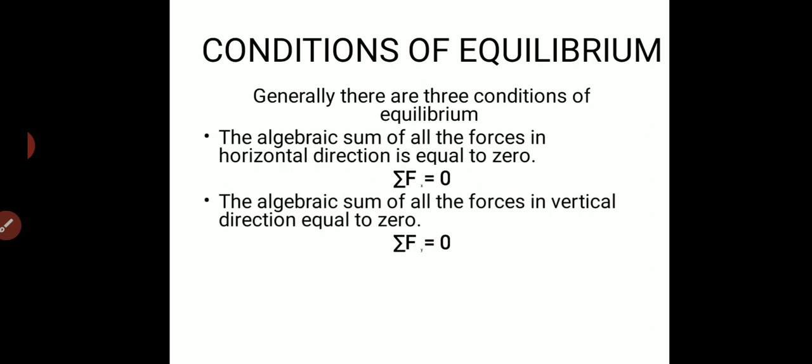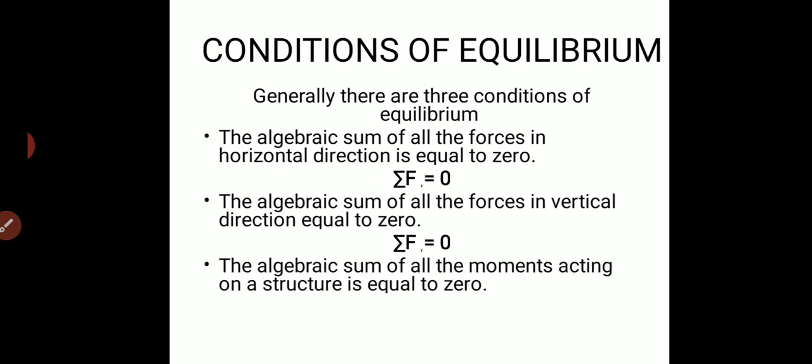The last condition of equilibrium is that the algebraic sum of all the moments acting on a structure is equal to 0. That is taken as sigma M is equal to 0.